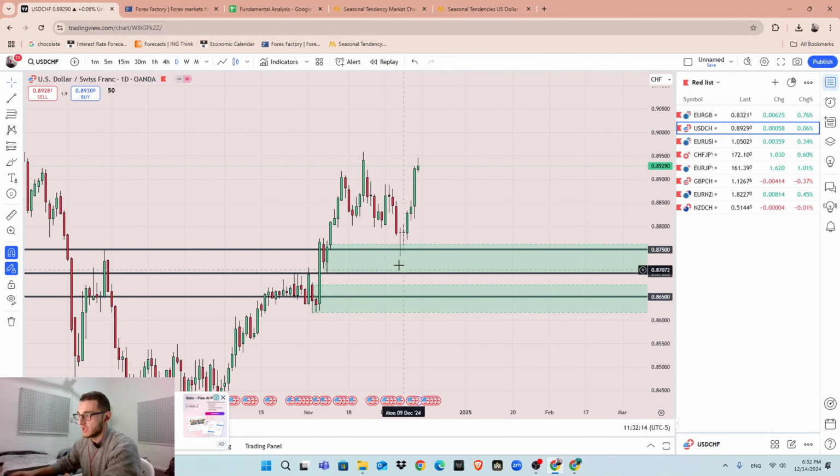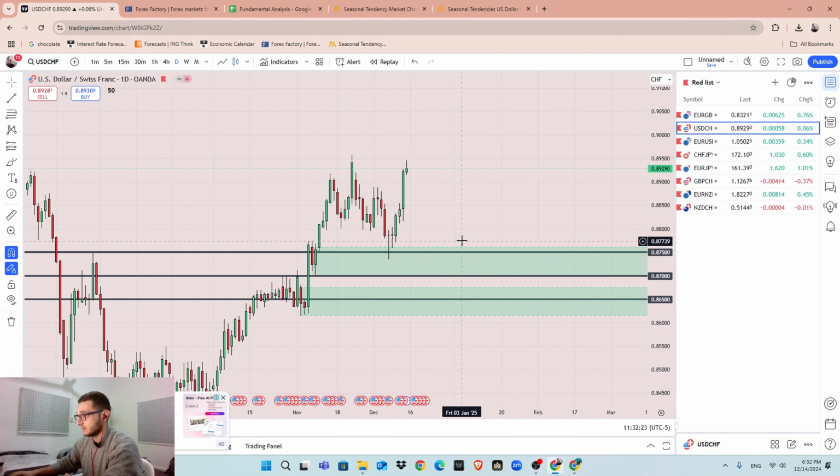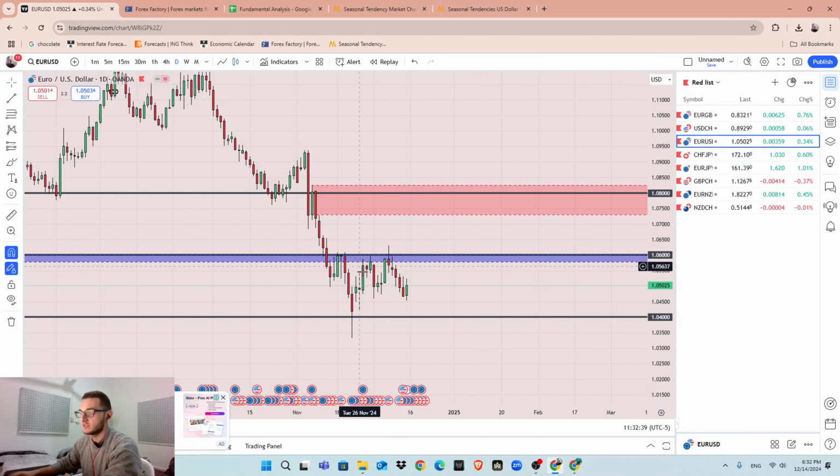Going into USD CHF, I did not enter from this area and I missed the opportunity. Now if I see retracement into the 0.88 area, maybe I will be taking a long position. Euro USD, opportunity still the same. If we retrace into this area, some economic indicators support my decision, I will be looking to short this currency pair.